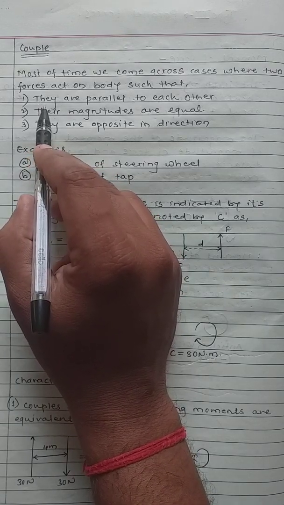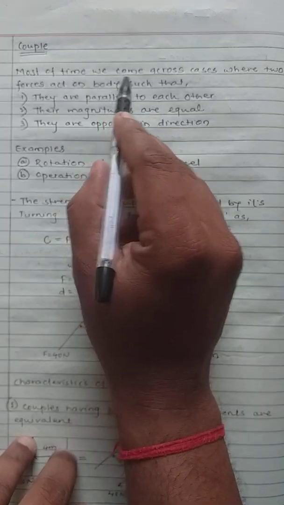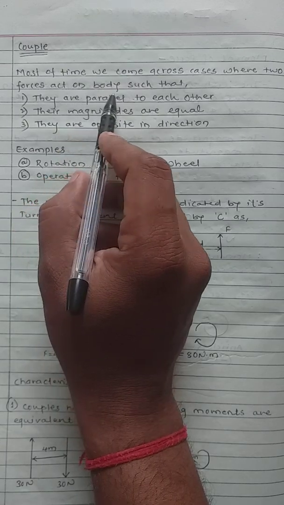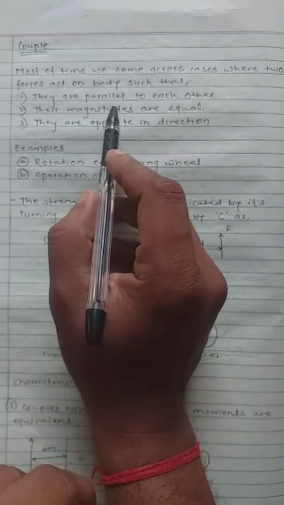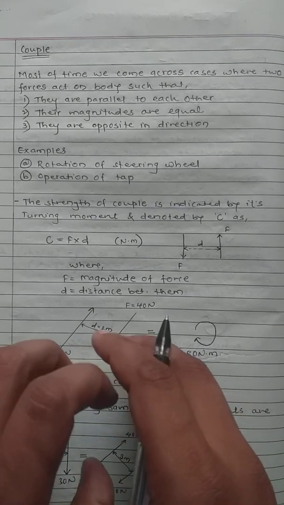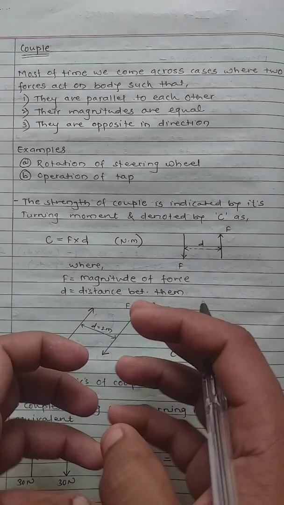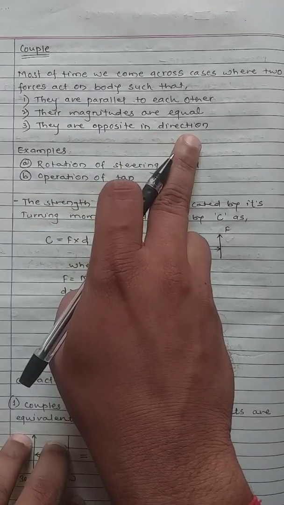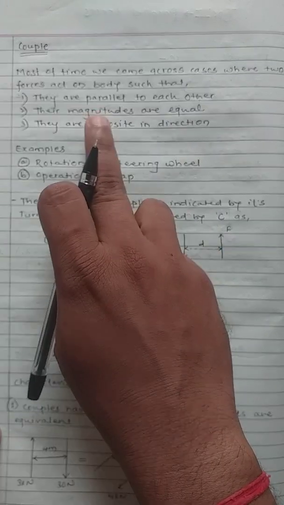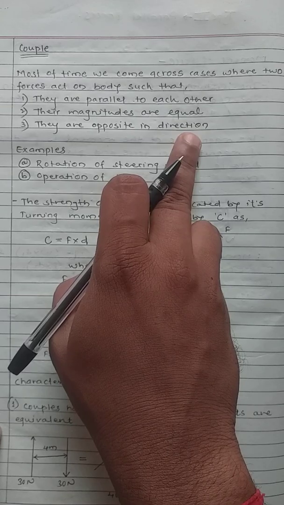The forces must be exactly parallel to each other. Most of the time we come across cases where two forces act on the body such that they are exactly parallel to each other. Their magnitudes are equal, and they are exactly opposite in direction. So parallel to each other, magnitudes equal but exactly opposite in direction.